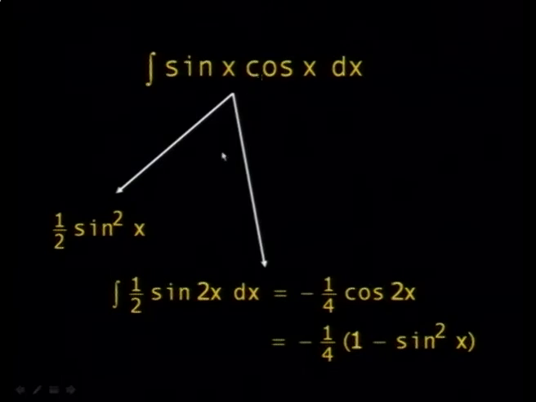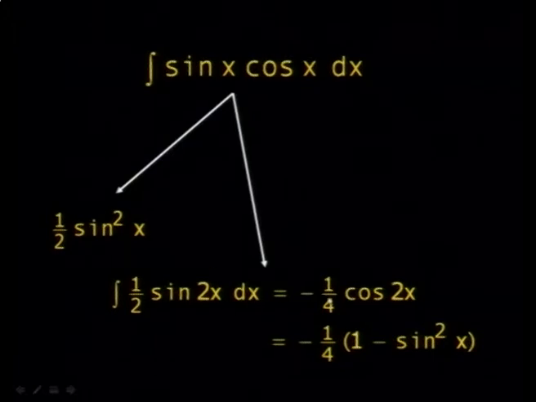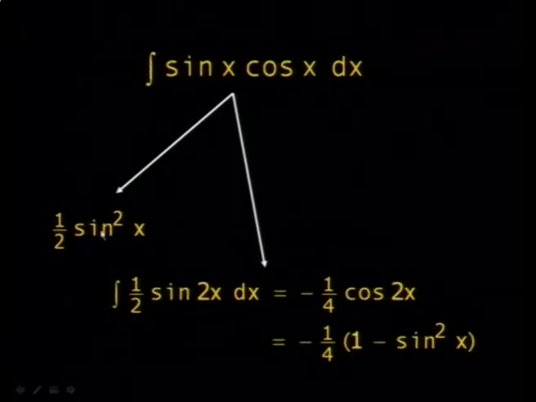But you can also represent sine x cosine x in this form, because sine twice x is equal to twice sine x cosine x. So you can put it in the form half sine 2x, and then you integrate it. When you integrate this, you have minus 1 over 4 cosine 2x. But cosine 2x, there's a mistake here, is equal to 1 minus 2 sine squared x. So 1 minus 2 sine squared x divided by minus 4, what do you get? You get 1 over 2 sine squared x, which is the same one, minus 1 over 4.